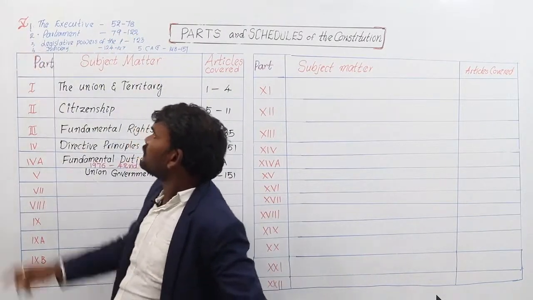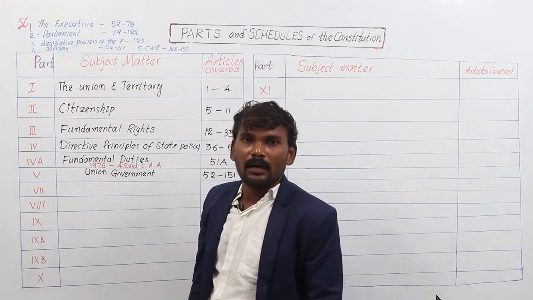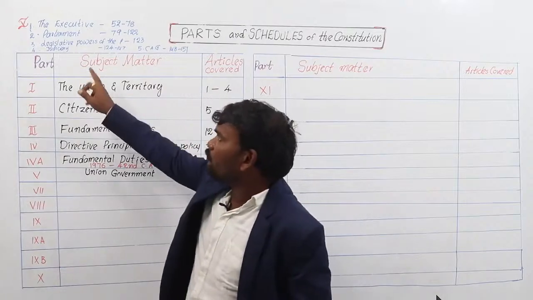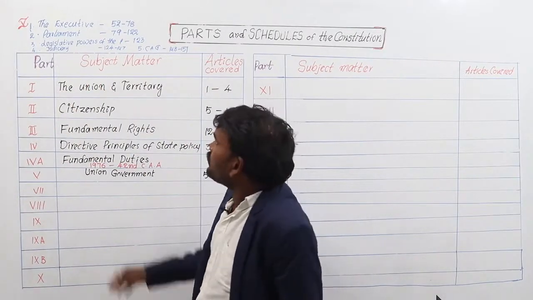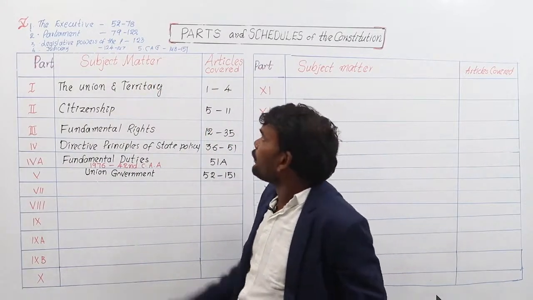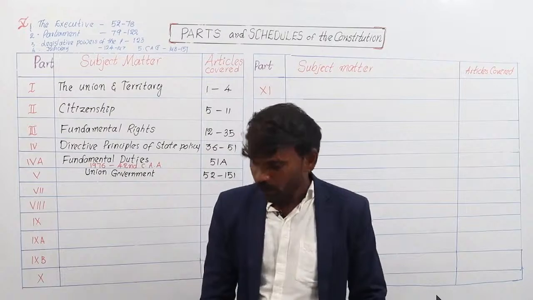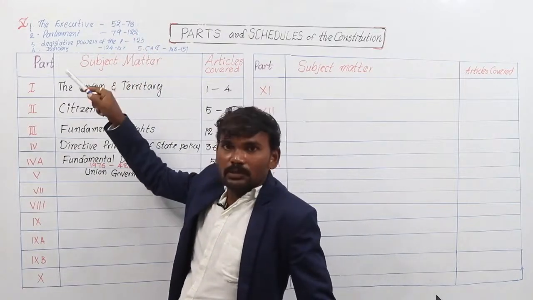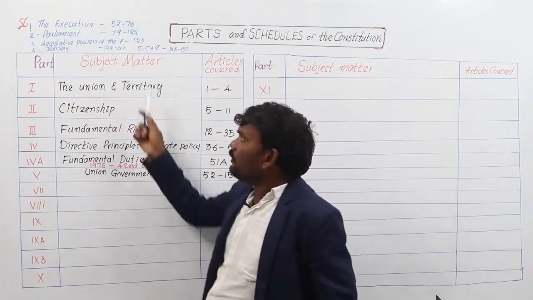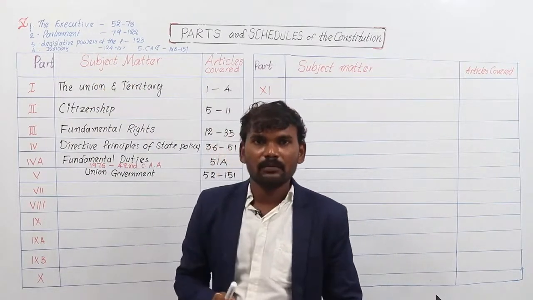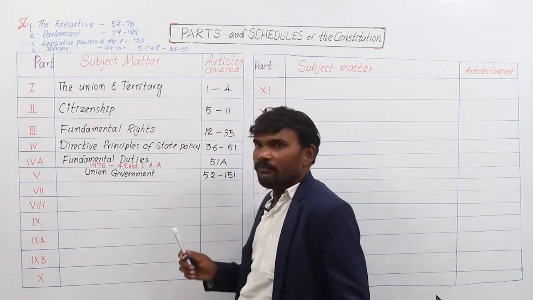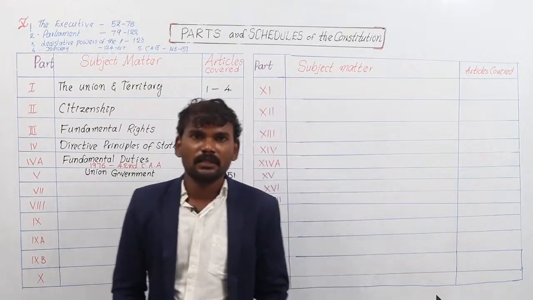Third chapter of part number 5 is legislative powers of the president. Article covered is article number 123. Fourth chapter of part number 5 is union judiciary, that is Supreme Court. Articles covered 124 to 147. And fifth chapter is Comptroller and Auditor General of India, CAG. Articles covered 148 to 151. So these 5 chapters also you should remember. Whatever the part number 5 matters with subject, you also have to remember these 5 chapters. Articles covered from 52 to 151, consisting of more articles. That's why it is called the largest part of our Indian Constitution.